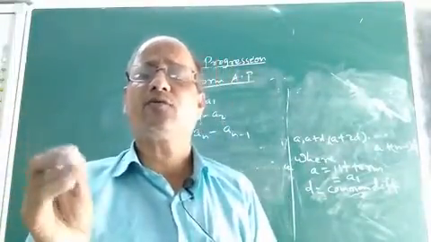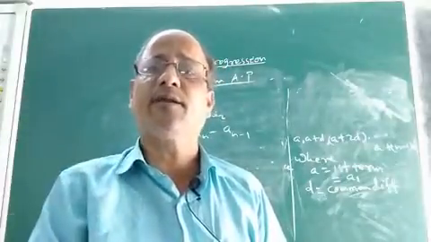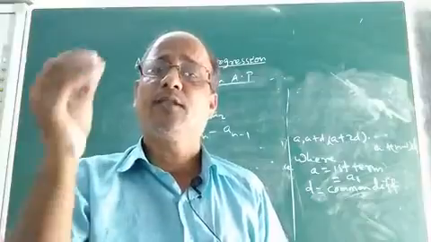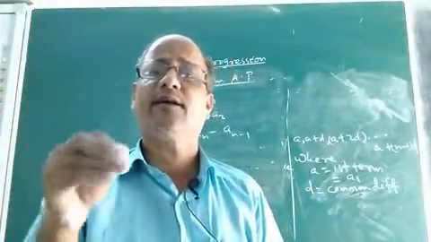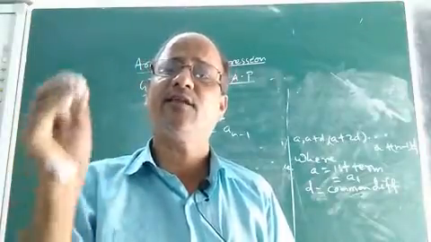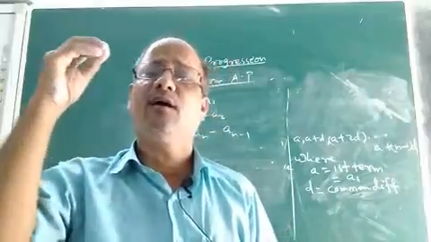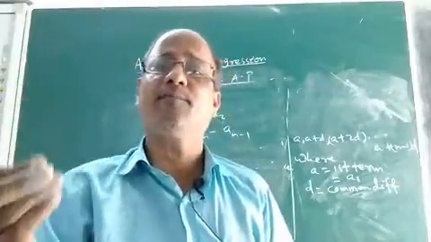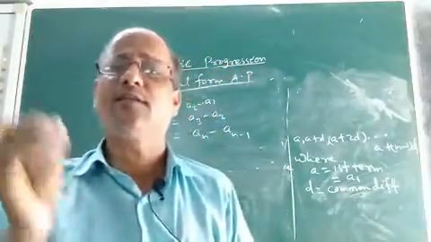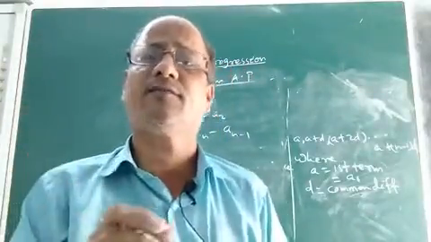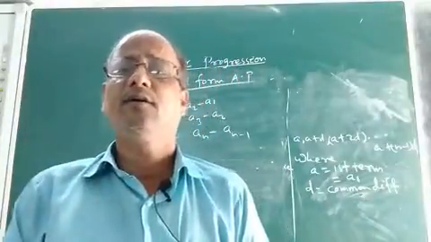Children, I hope you understood what a sequence is, what a progression is, what an arithmetic progression is, and its general form. The first term is denoted by A1, the second term A2, the third term A3, like this, and the nth term of the AP is denoted by An. We will discuss the general term or nth term of an AP in the next class. We shall discuss more about arithmetic progression in the next class.